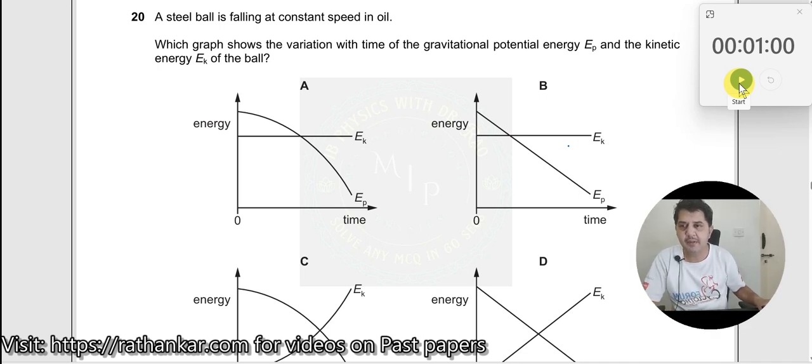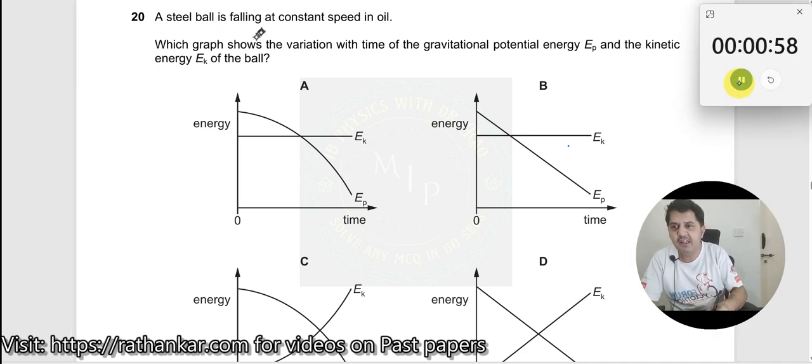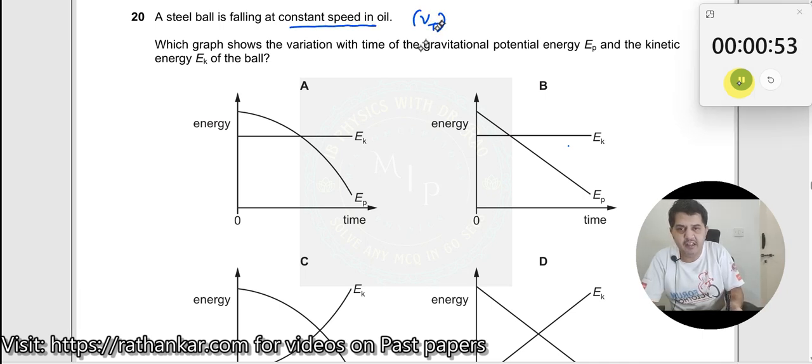Okay, question number 20. A steel ball is falling at a constant speed in oil. Which is what? It has already attained a terminal velocity. Then which graph shows the variation in time of the gravitational potential energy? Now, when you say a ball is falling down, what happens to gravitational potential energy?